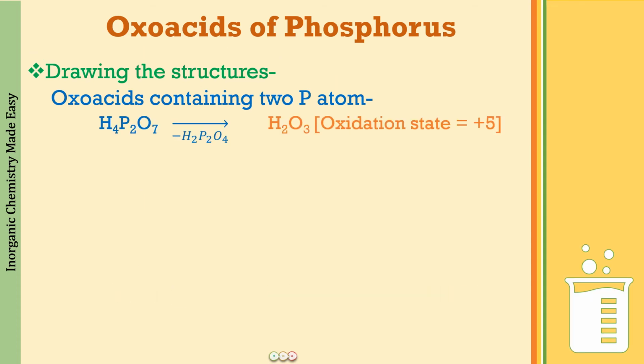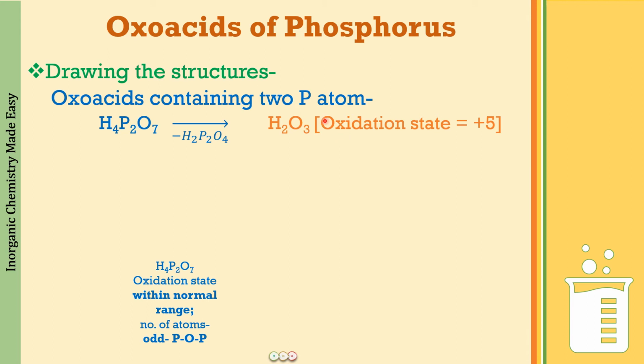Let us see the next one now. So we have H4P2O7. Here, what are you going to be left behind with? H2 and O3, and the oxidation state is +5. +5 means that, again, this is within the normal range. It is the highest oxidation state of phosphorus.